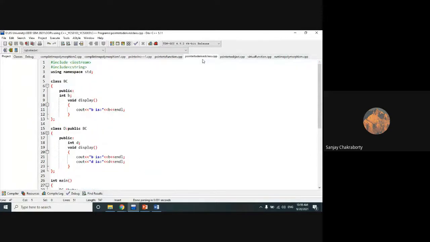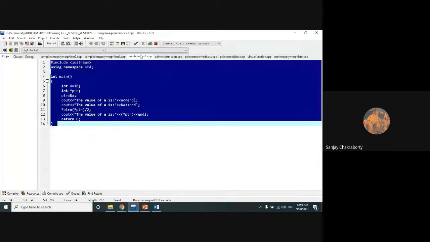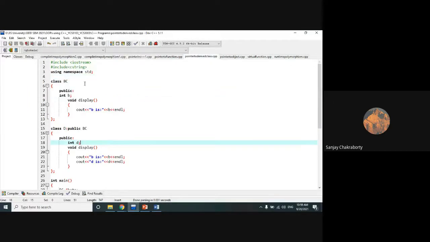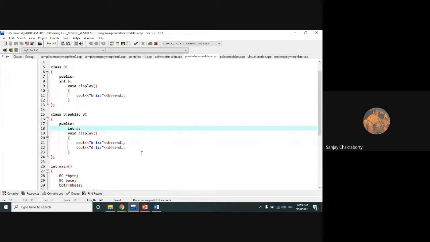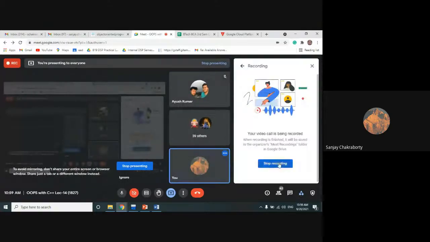So please practice. Today we have already covered compile time polymorphism, function overloading. Then we have checked some of the basic codes of pointers in C++, and we have learned the concept of pointer to derived class. If anyone has any question, you can ask me.